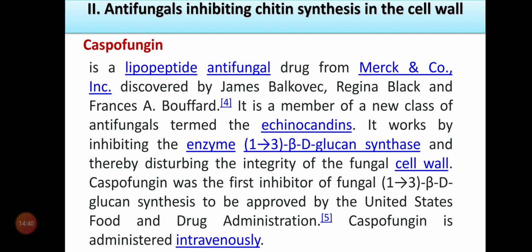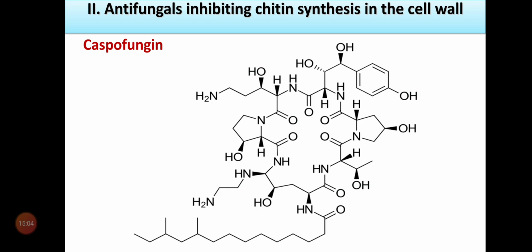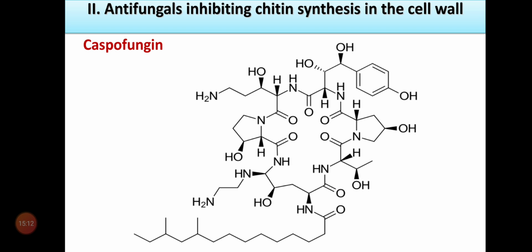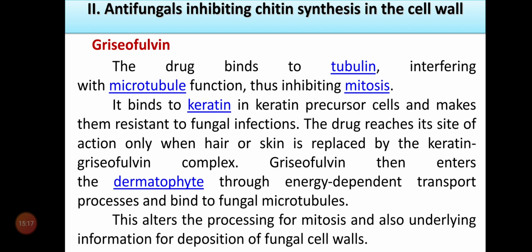It works by inhibiting the enzyme 1,3-beta-D-glucan synthase, and thereby disturbing the integrity of the fungal cell wall. Caspofungin was the first inhibitor of the fungal 1,3-beta-D-glucan synthase to be approved by the US FDA. Caspofungin is administered intravenously, IV administration. This is the structure of caspofungin, a very complex structure because caspofungin is a lipopeptide. It's a peptide, and all of you know the peptide bond, C double bond O and H.